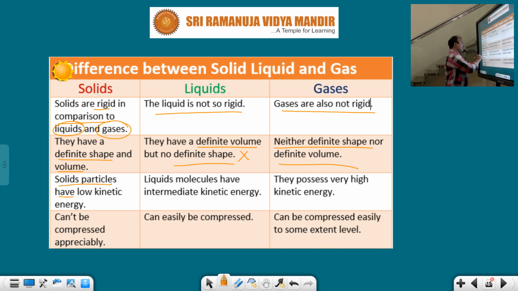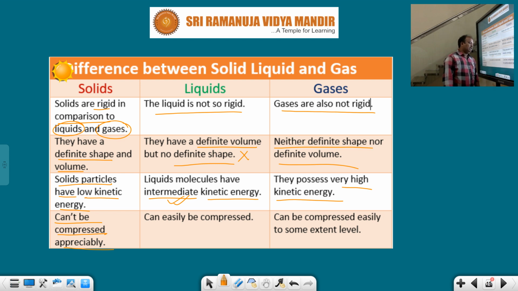Solid particles have low kinetic energy, as I already explained. But gases have high kinetic energy. Liquid molecules have moderate, that means intermediate, kinetic energy. Neither low nor high, in between. That is called intermediate or moderate kinetic energy. You know very well, solids cannot be compressed appreciably. Almost all compressibility we can neglect in the case of solids.